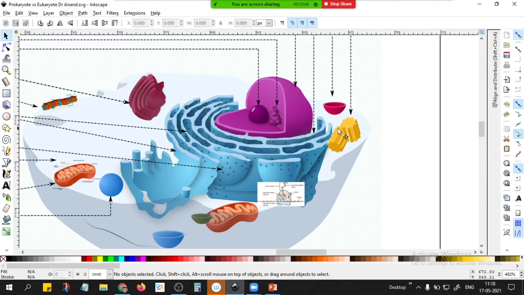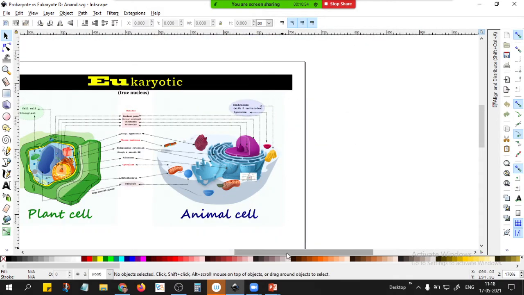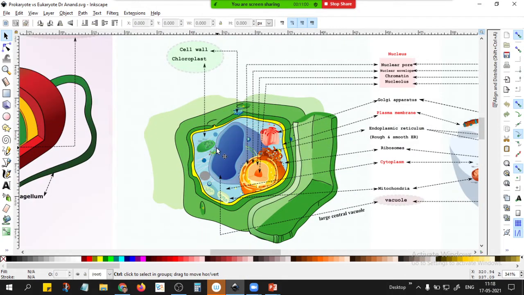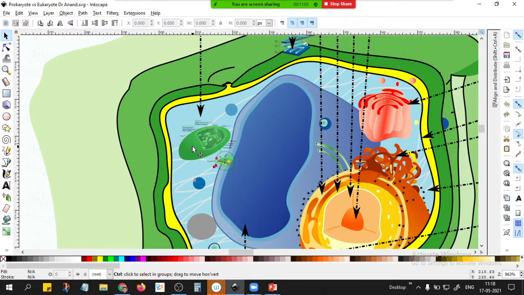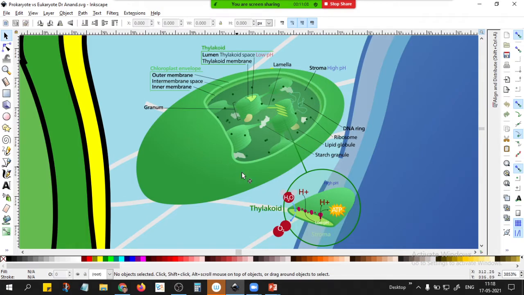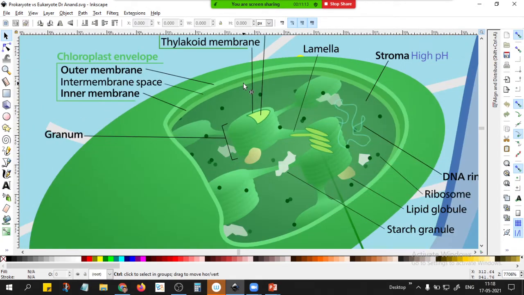For the centrosome, we saw the animal cell. Plastids are only present in plant cells, so we have to focus on the plant cell. This is the plastid in the plant cell. How many membranes does it have? Two membranes. This one is the outer membrane and below that is the inner membrane. So it's a double membrane. Plastids also have a double membrane.